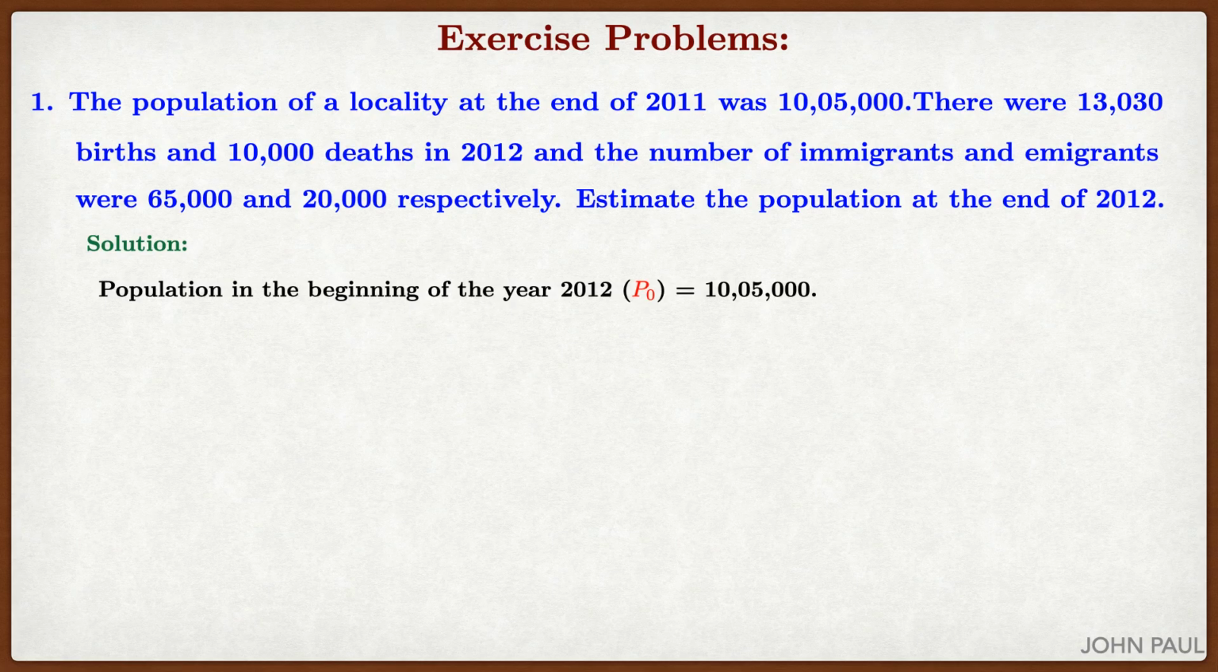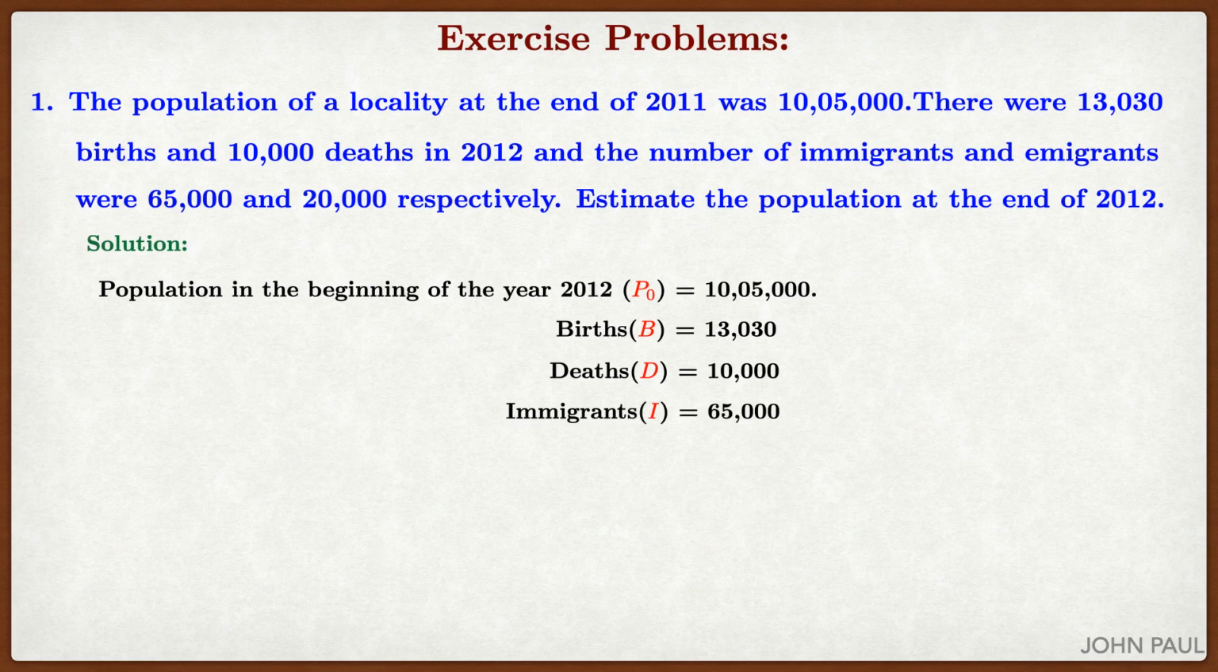Population in the beginning of the year 2012. We know that the notation we can keep it as P naught, 10 lakh 5,000. Birth is denoted by B, 13,030. Death D equal to 10,000. Immigrant I equal to 65,000. Emigrant E equal to 20,000.